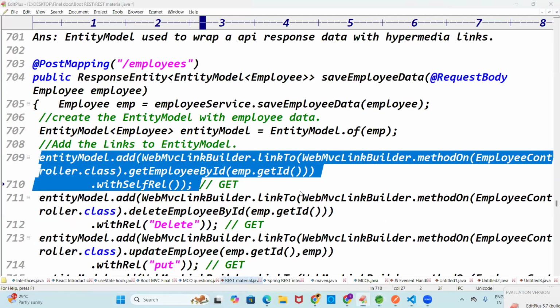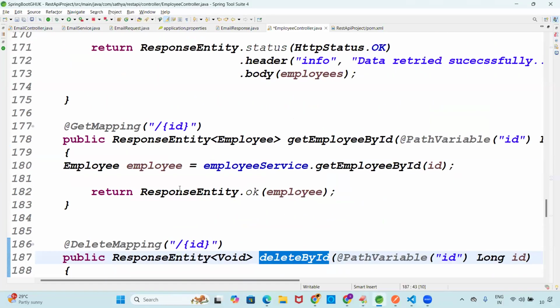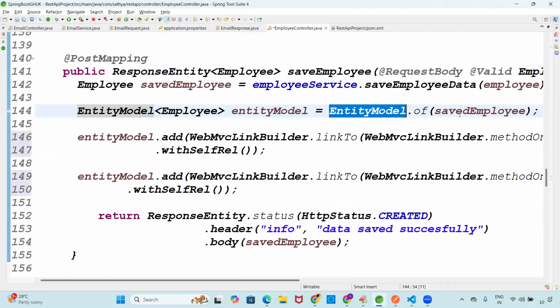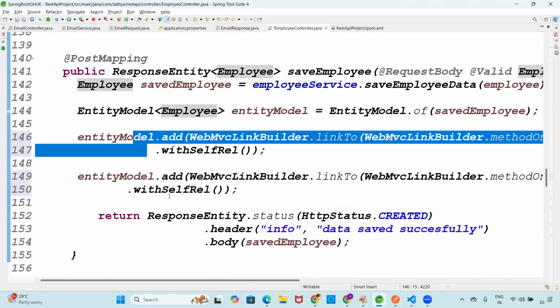That's it. Here the main point is the entity model. When you create the entity model object, we have to give the saved employee first. After giving the saved employee, create the links.